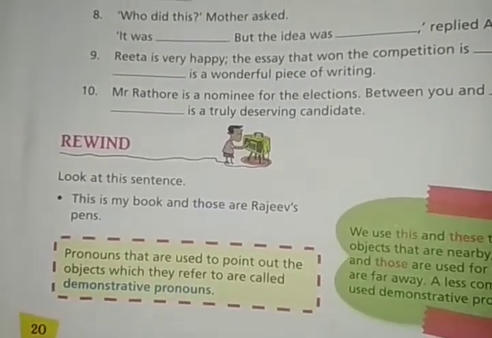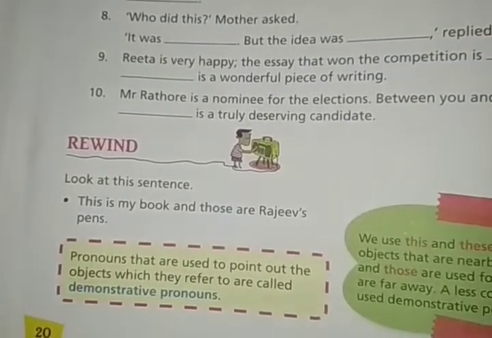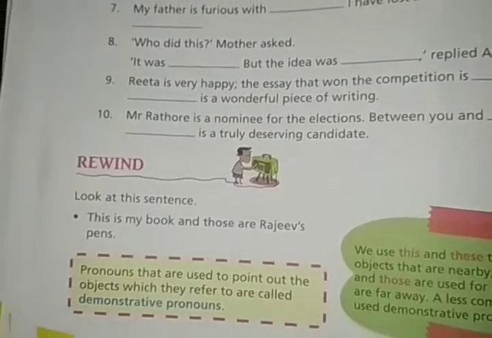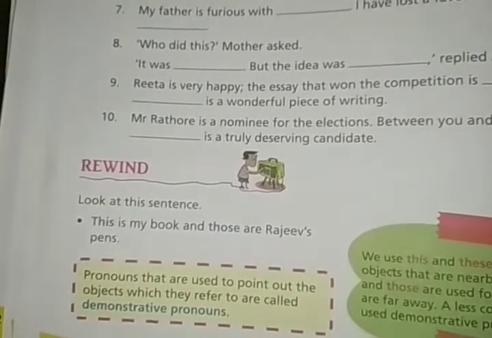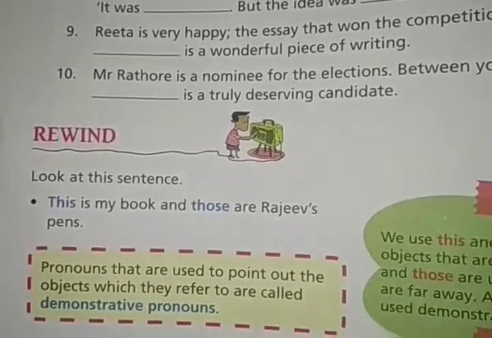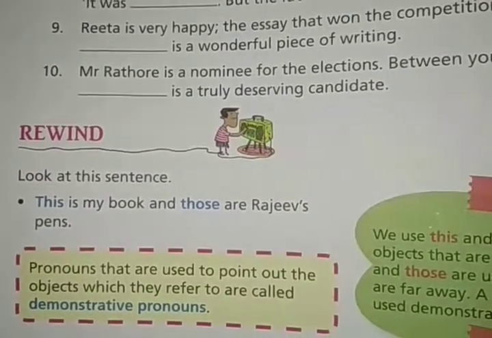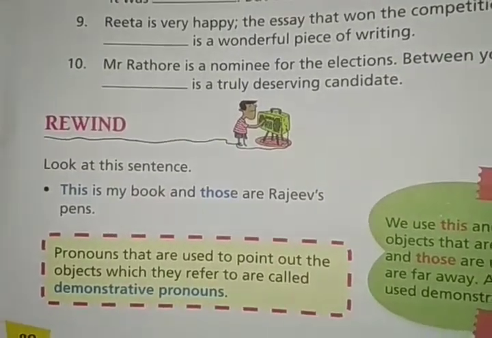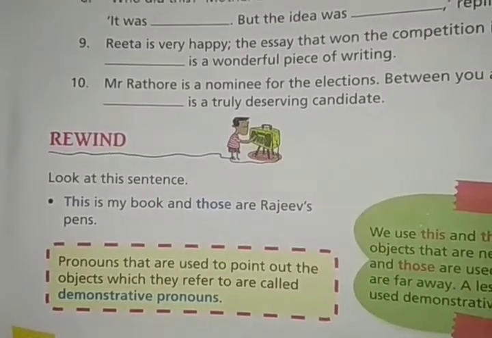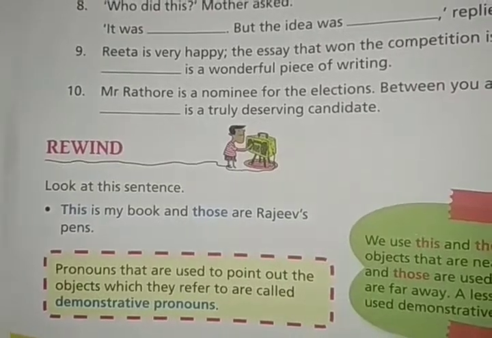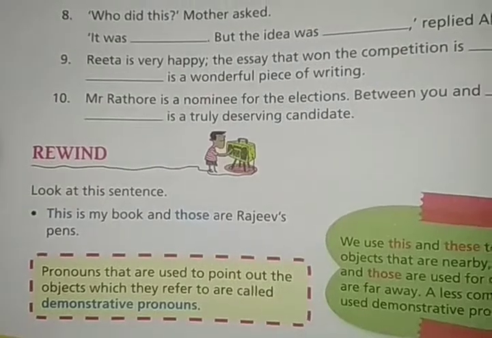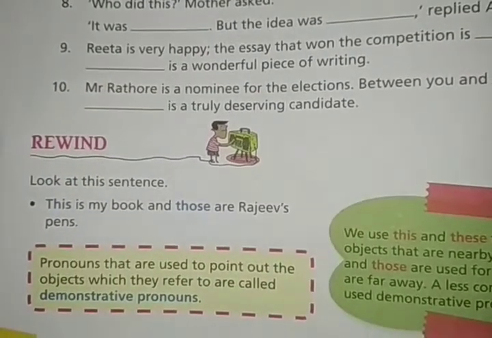And when we are talking about several things, more than one thing, at a distance, we use those. Clear? So this is my book and those are Rajiv's pens. Here, this and those are used. Book is the antecedent for this, and Rajiv's pens is the antecedent for those, right?